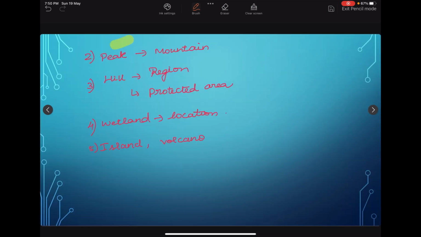Next, we should know about peaks, mountains, hills, wetlands, islands, and volcanoes. For these, we need to know their location. These are the factual parts in Indian geography.